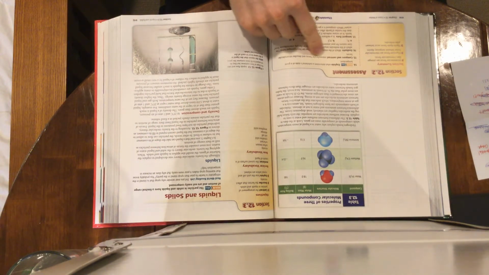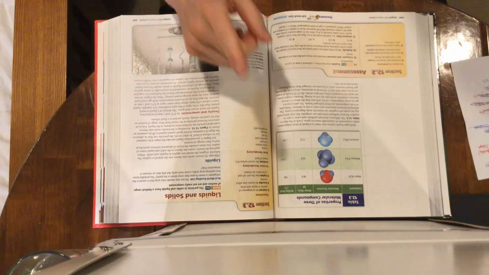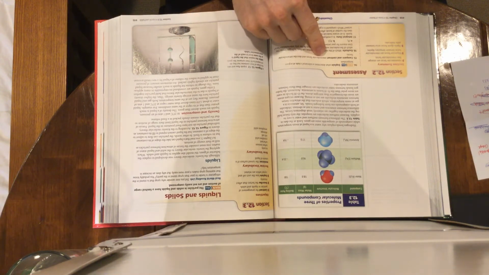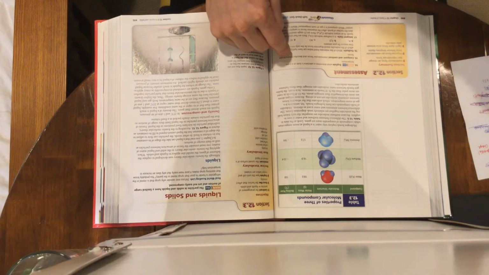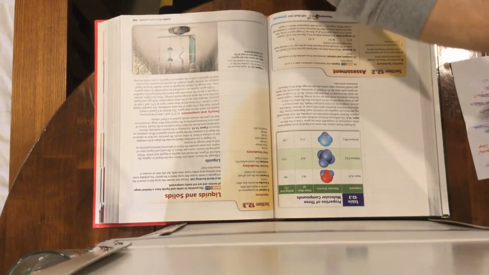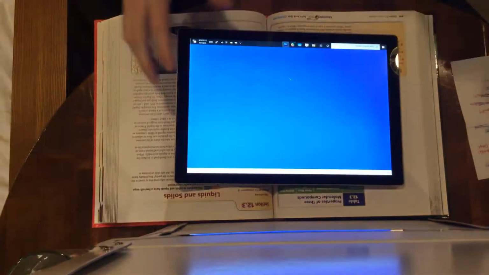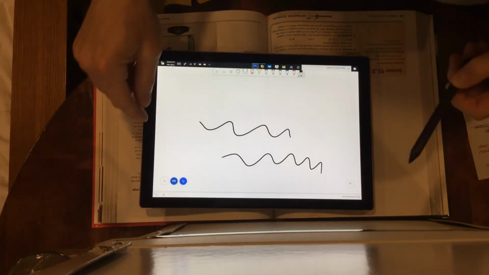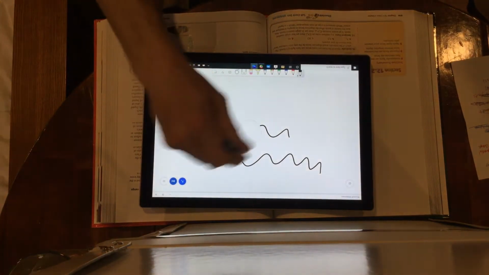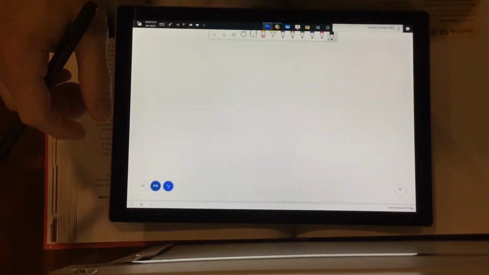15, compare and contrast. Intermolecular and intramolecular are both forces that hold atoms or molecules together, but the difference is inter is between two molecules, whereas intra is like a bond between atoms. You know what? I can actually, let me do this right now real quick. Let me make sure this is working. Yeah, all right. Let me clear that. I wonder if I can zoom in here.